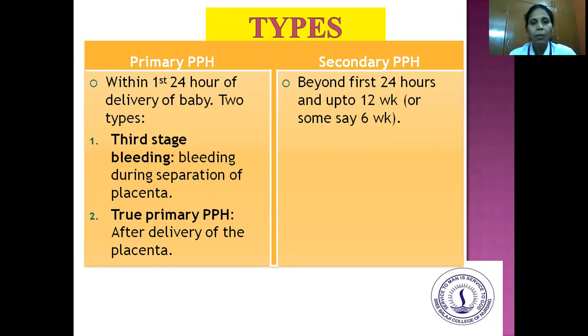Now, if the bleeding occurs beyond the first 24 hours and up to 12 weeks, or some may say up to 6 weeks, this is called secondary PPH. So if the mothers have a severe bleeding within the first 24 hours, it is called primary PPH. And if the mothers have excessive bleeding beyond the first 24 hours and up to 12 weeks, it is called secondary PPH.